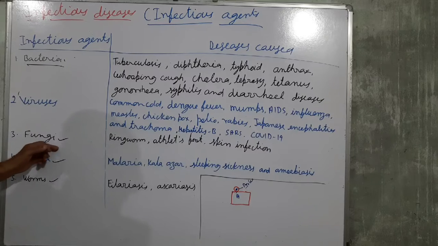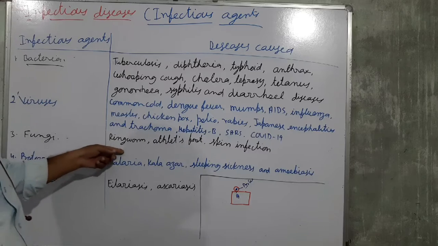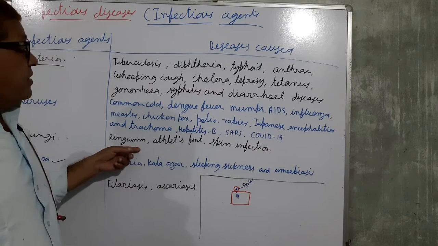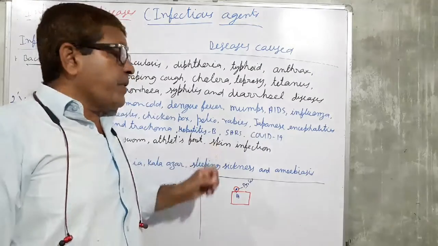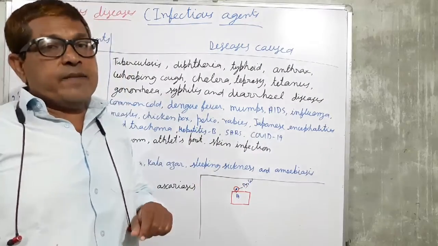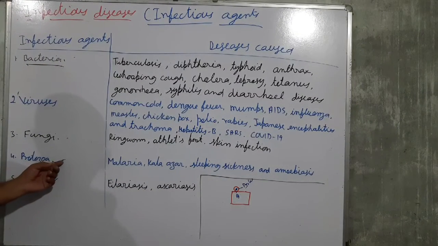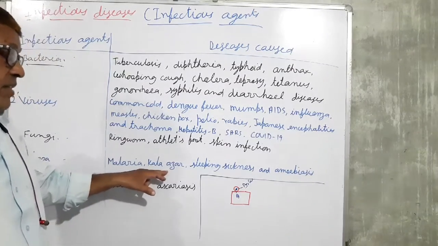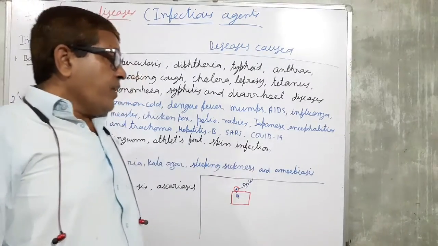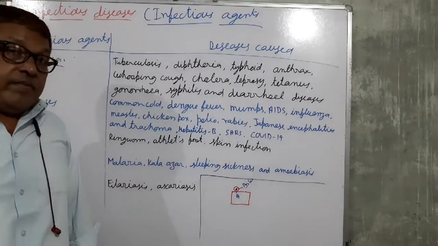And next, the fungi. Diseases caused by fungi are called fungal diseases. You are familiar with ringworm and other skin infections. These are the diseases which are caused by fungi. Now the next one, the protozoa. In case of protozoa, malaria, kala-azar, sleeping sickness, and amoebiasis. These are a few diseases which are caused by protozoa.